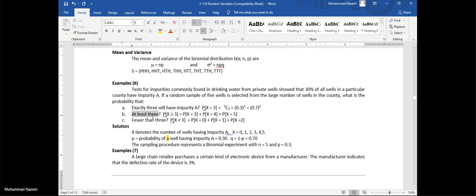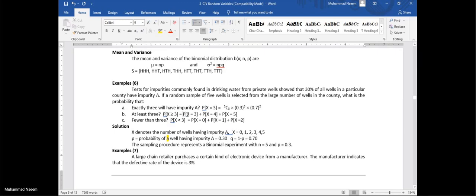Now, if we need the probability for at least 3, that means we find the probability for x greater than or equal to 3. 3 is our minimum limit. So we will calculate the probability from 3 onward up to the maximum limit of 5.